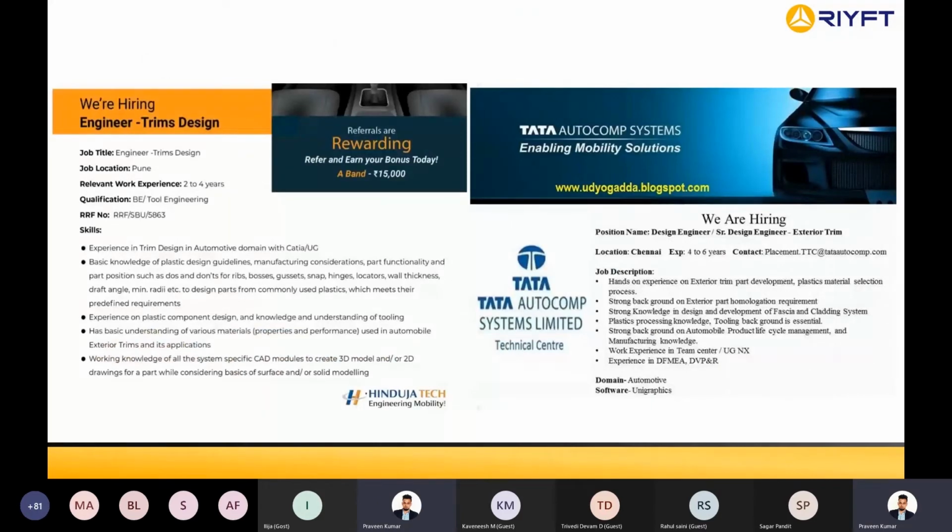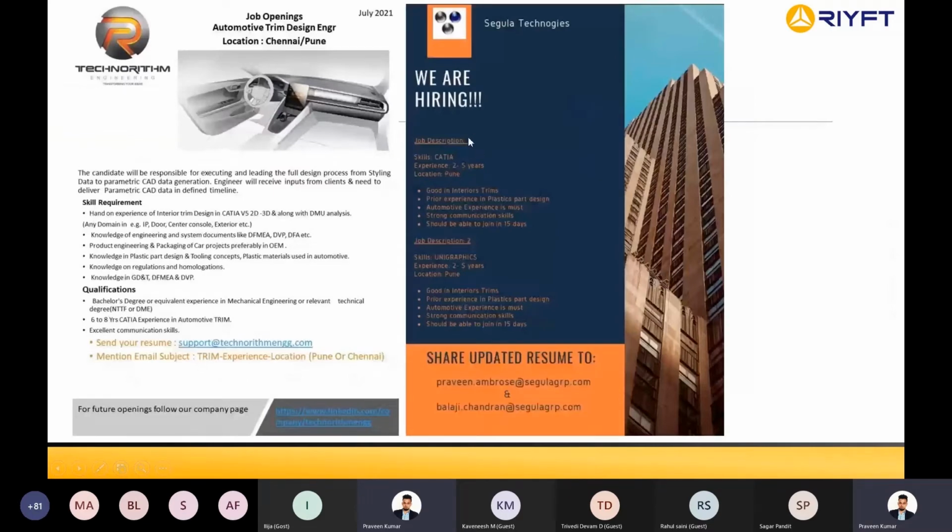Are we clear? Can you show us an ideal resume for automotive trims? There's nothing like an ideal resume. For example, let's say a candidate wants to apply to this job. What he should have in his resume is trims, interior trims.